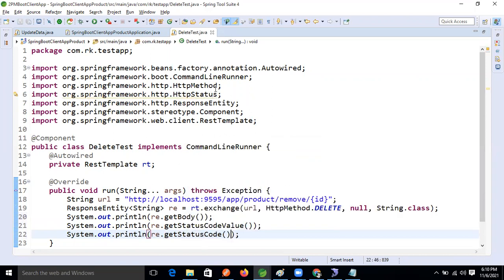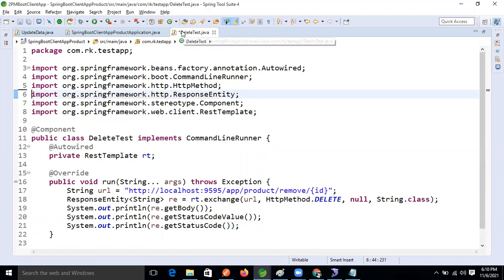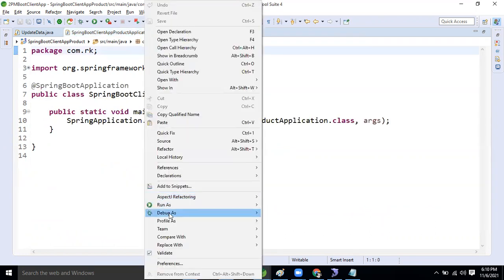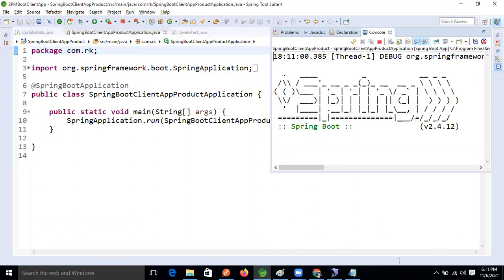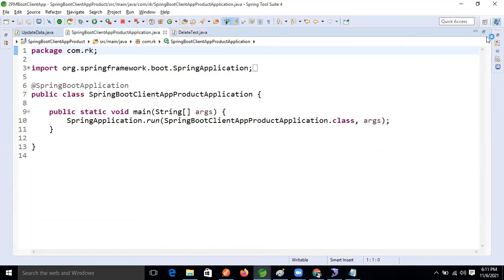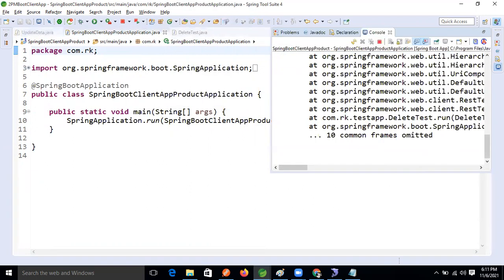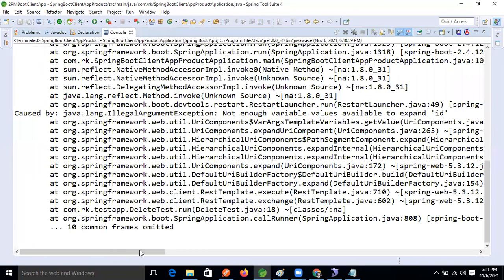Fine. Now let's run the application. What happened? Something wrong?